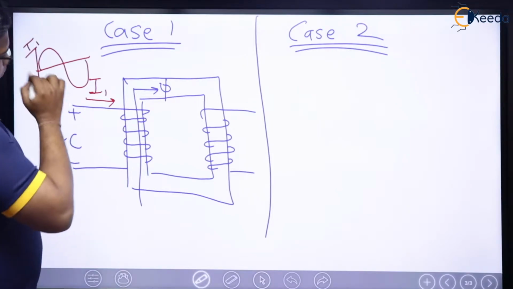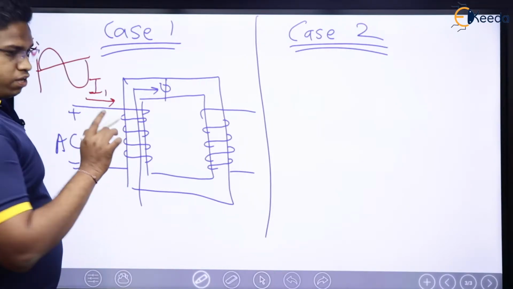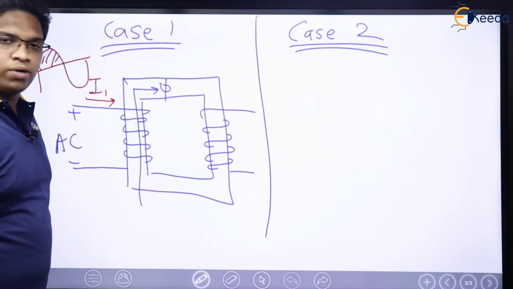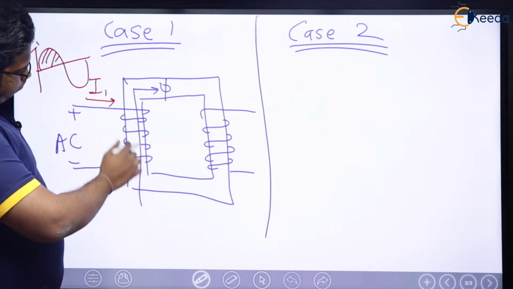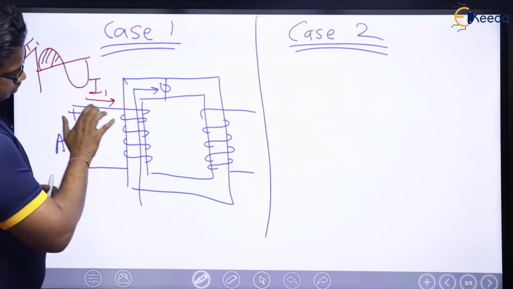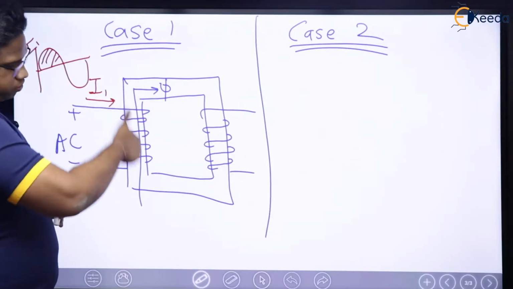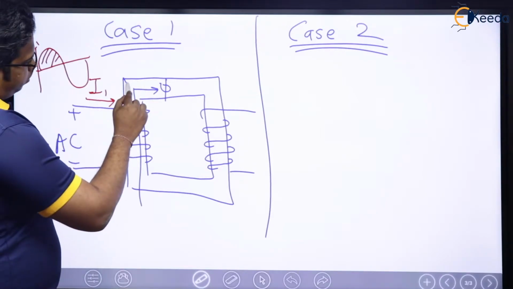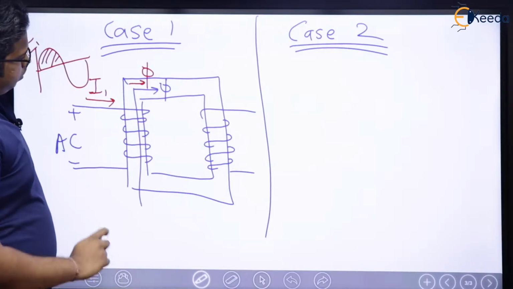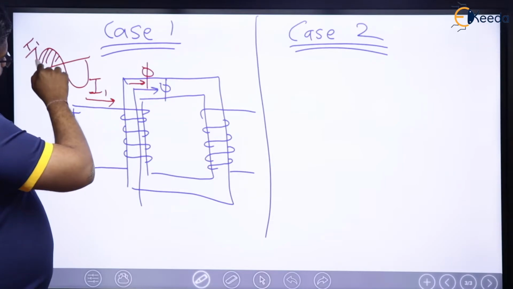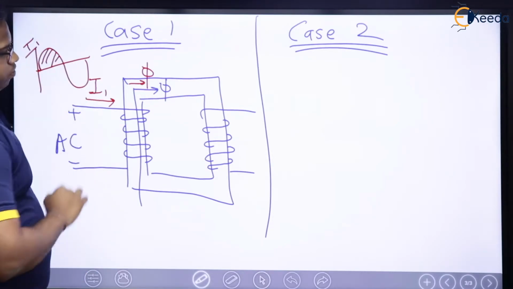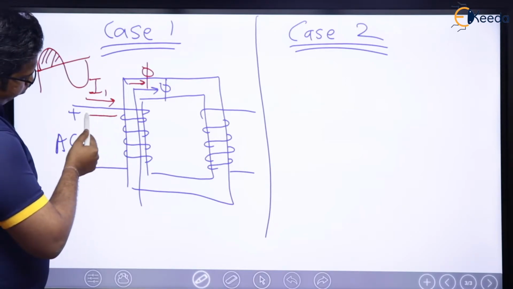Now see, if it is sinusoidal, which means in the first half cycle, what is going to happen? This flux will move like this, because this is current. Flux is going to be shown by the thumb. This is going to be the direction of flux. Then it is increasing, then it becomes zero. Now it becomes negative maximum, which means this current direction is now reversed like this.